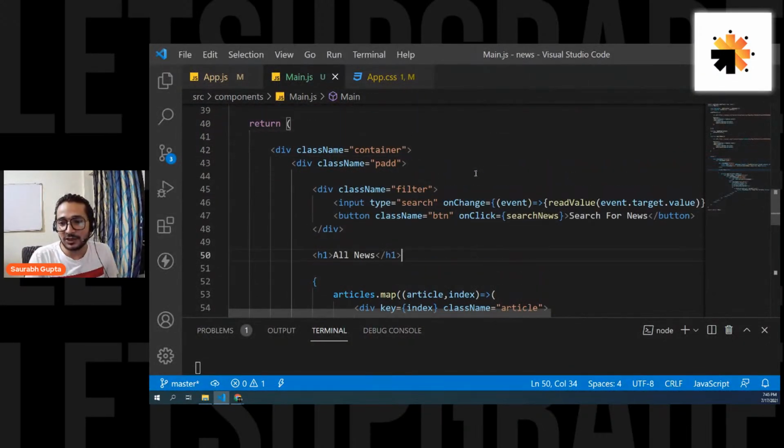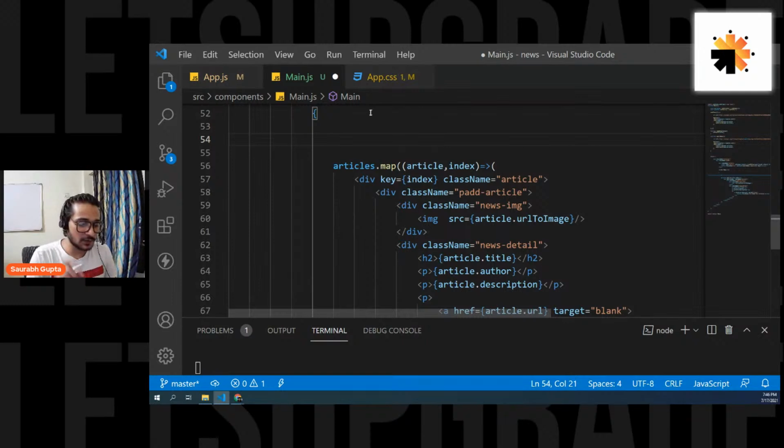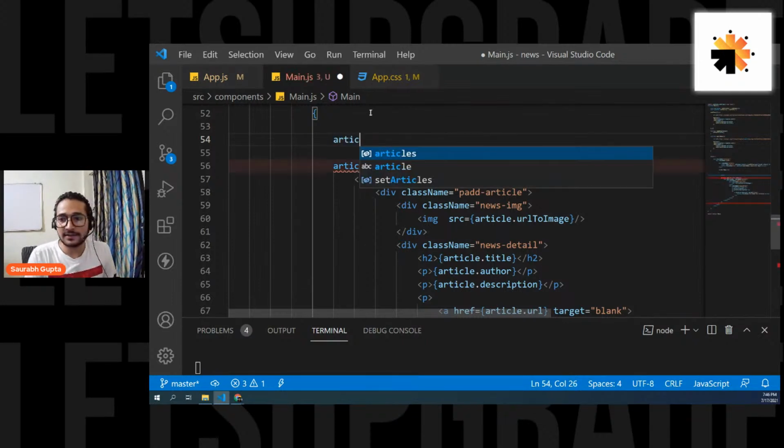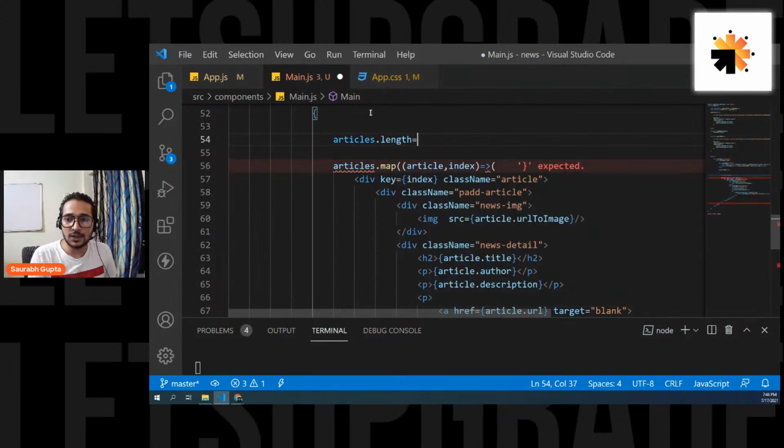So now for that, we have to do this. While displaying, first of all, check articles.length is equal to 0. If it is equal to 0, then I simply want to display no data found.